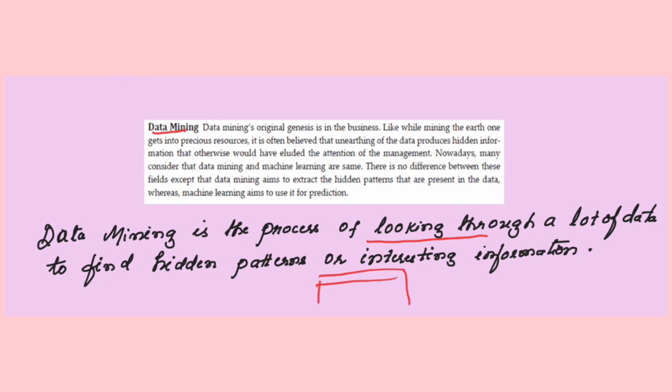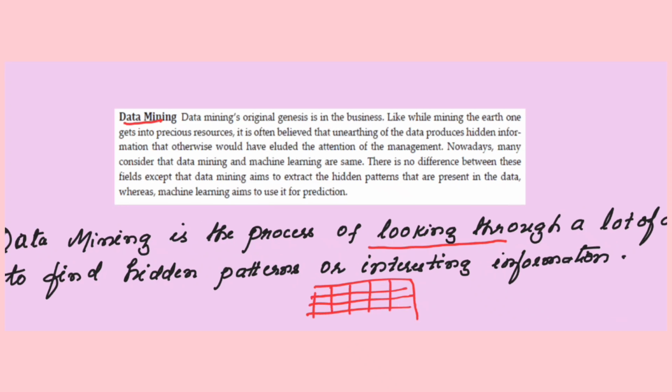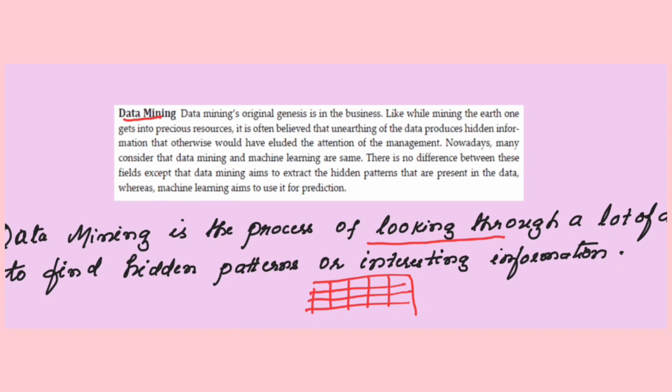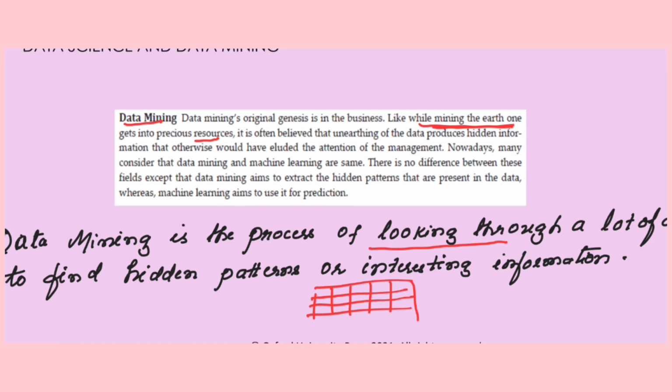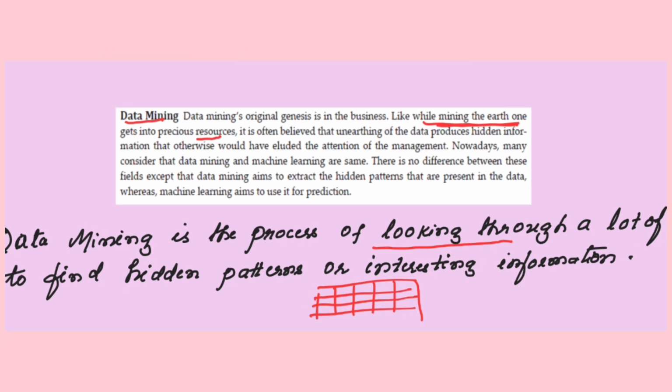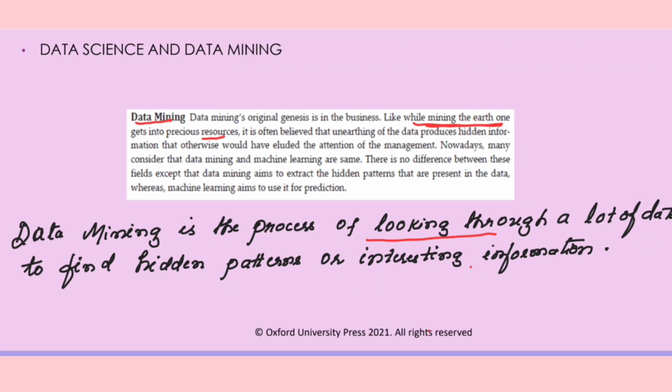Normally, when you have a data set, initially in the very beginning, you may not know the relation between the different attributes. Once you start looking deep into the data, definitely you are going to find some useful information, some interesting information, some hidden patterns available in the data set. It is simply like the mining of the earth. You can always relate like this. With mining of the earth, one gets precious resources. Same way here also, by looking deeply into the data, you can find some patterns and some interesting information that will be very useful.